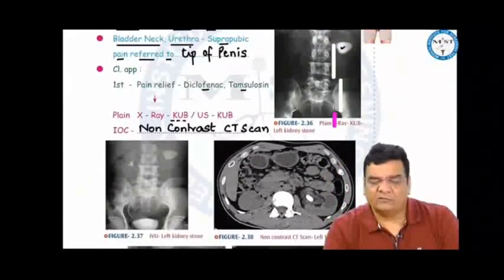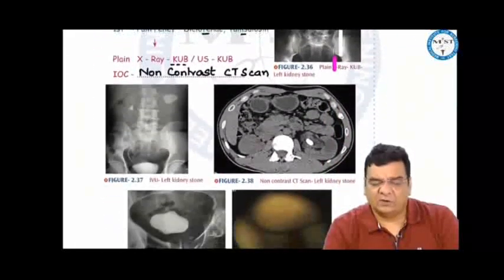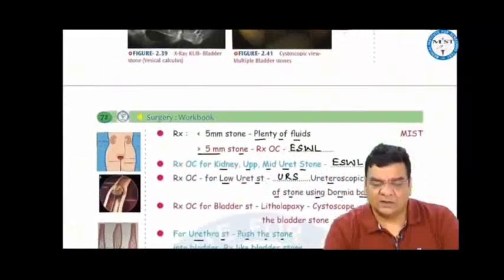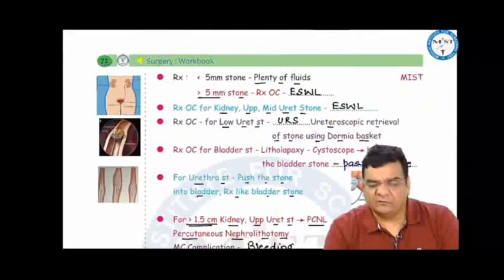Our clinical approach: first we give pain relieving medicines like diclofenac. We can take X-ray KUB or ultrasound KUB. Investigation of choice is a non-contrast CT scan. In the treatment for stones less than 5 mm, just plenty of fluids. For stones more than 5 mm in the kidney, upper, or middle ureter, ESWL.